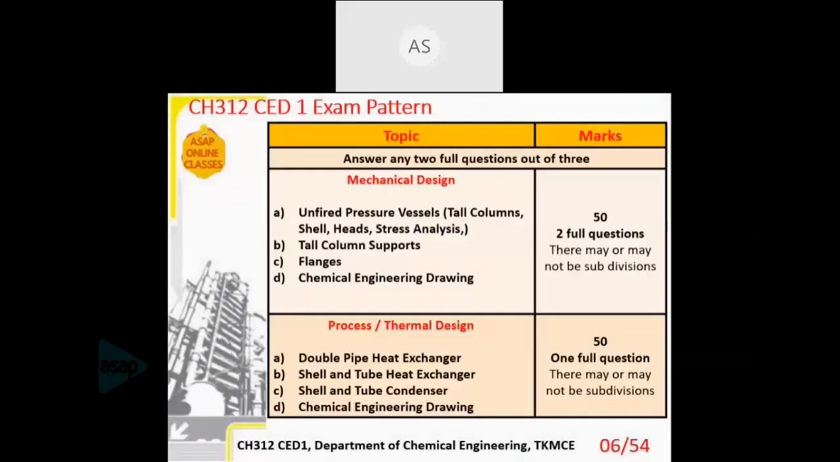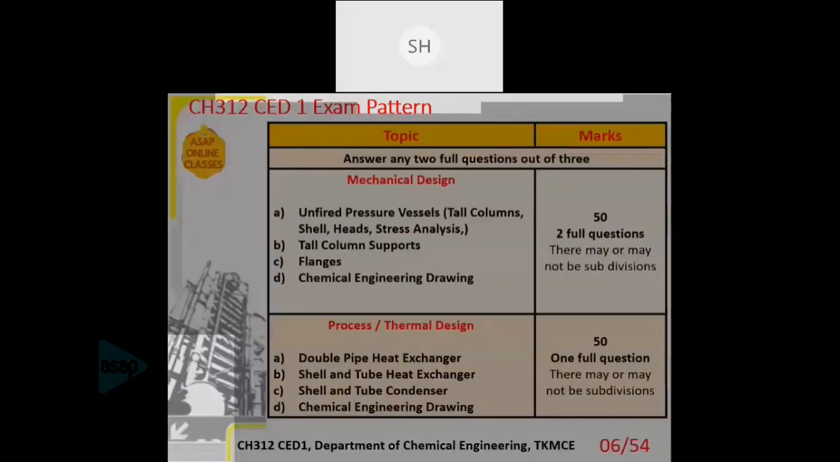Then the pattern of examination. You'll generally be having 3 questions. 2 questions of which will be from mechanical design, which consists of these topics, and 1 question from the process or thermal design, which will be from these areas. You will have to answer any 2 of the 3 questions, and there may or may not be subdivisions. And chemical engineering drawing is common in both, so it can be asked in either. So this is the general overview.